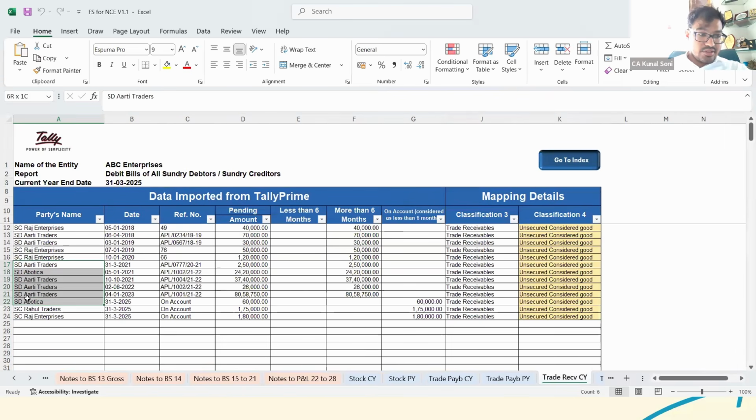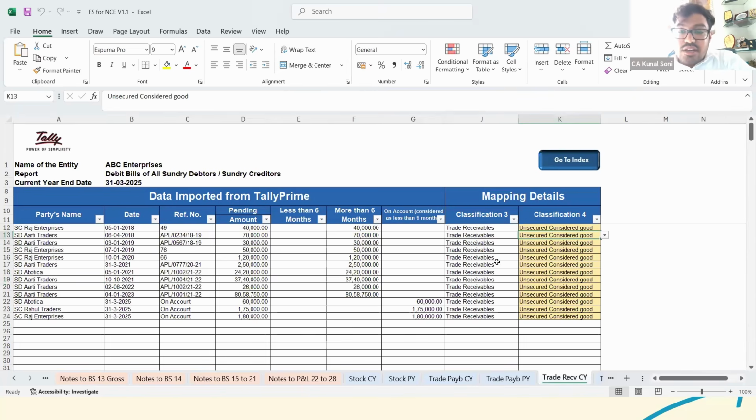SD means sundry debtors and SC means sundry creditors. All the debtors which have a debit balance have already been reflected here. But there are certain creditors also to whom we would have paid advances. In that case, those creditors are also reflected in this particular tab.